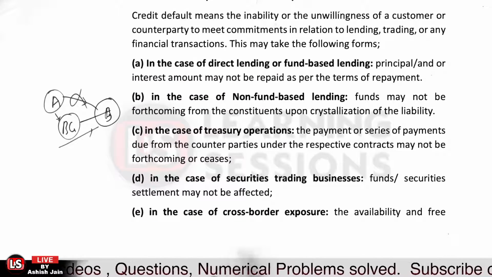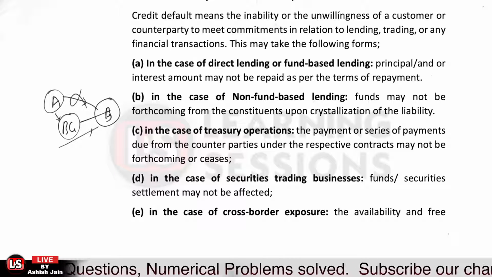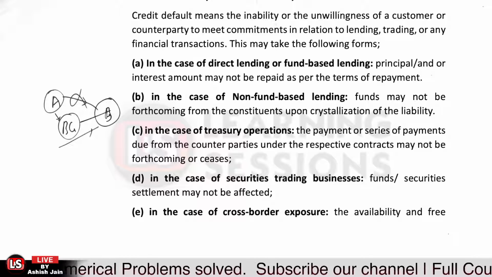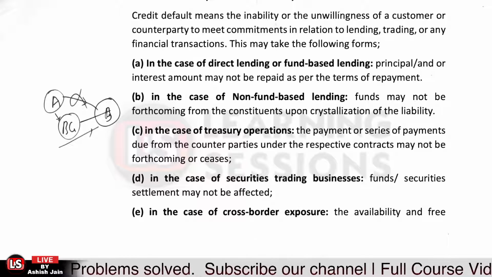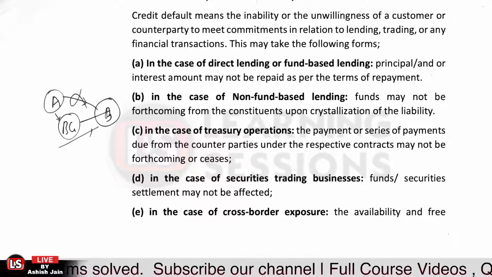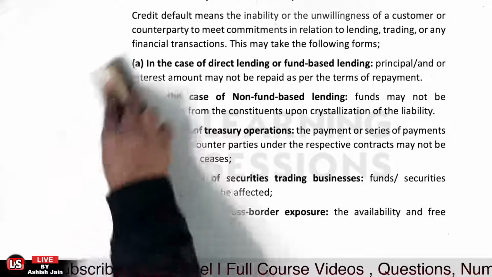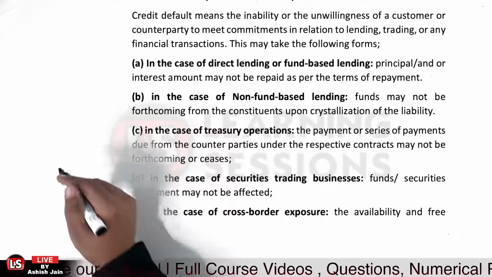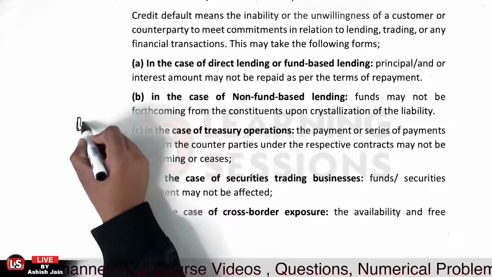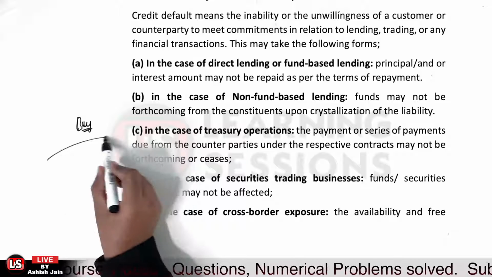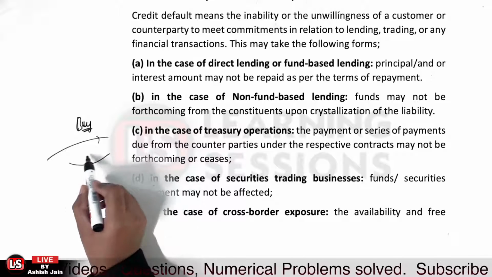And the fourth one is related to securities trading business. When you are investing in securities, or selling or buying securities, and further the settlement is effected. Now what do you mean by settlement? Let us take the case that you were to buy securities, and you paid the amounts to buy them, but the securities were not delivered.